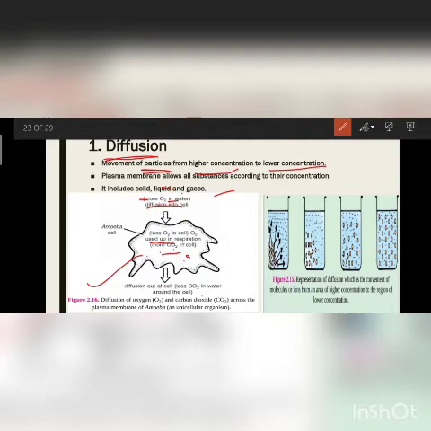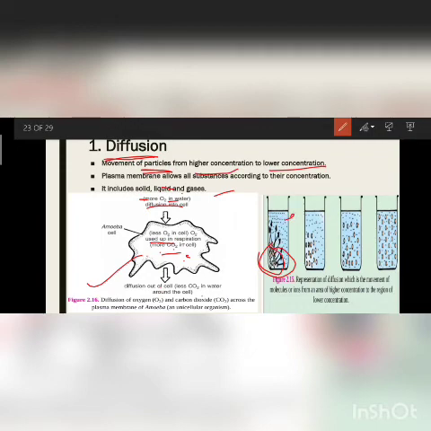Here, see one more example. This is a diffusion which takes place inside a tumbler. See here, the concentration of substances is higher on one side. On the other side, that particle is not present. It means the concentration of that substance is higher here, and very low here.